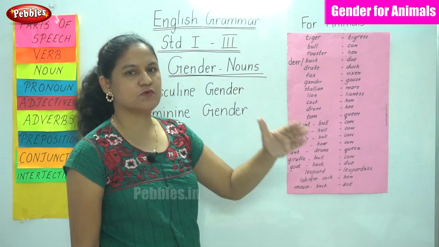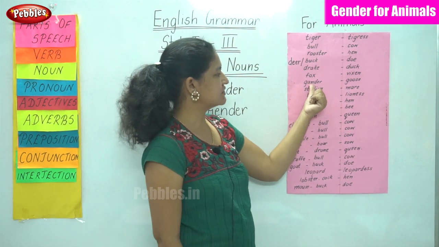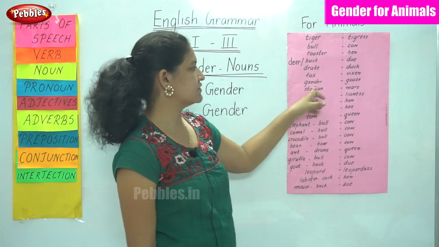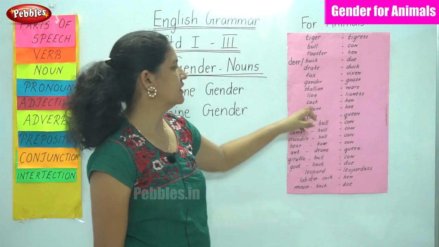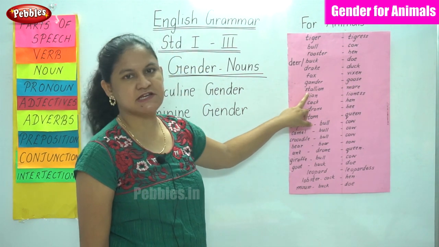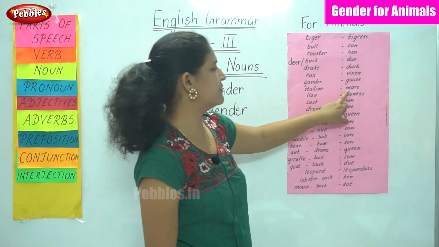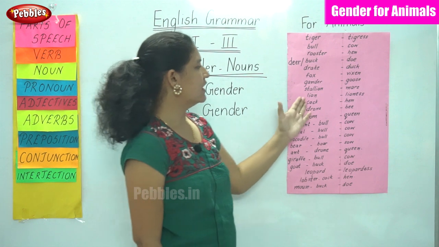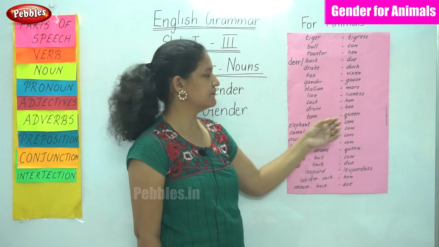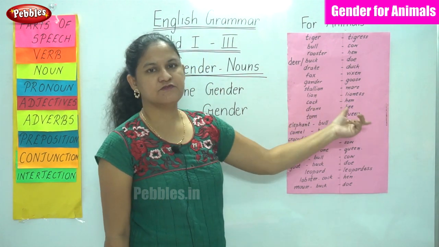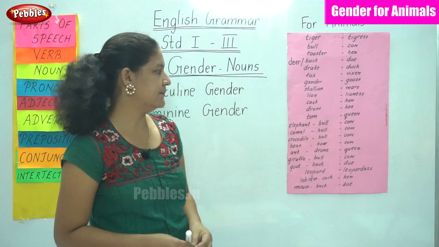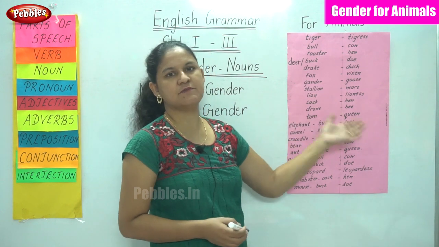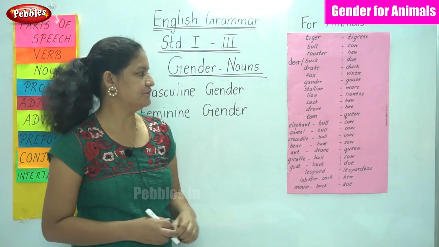So fox, vixen. The masculine gender is gander. The feminine gender is goose. So gander, goose. For a horse, the masculine gender is stallion and the feminine gender is mare. Stallion, mare. Lion, lioness. Cock, the feminine gender is hen. The masculine gender is drone and the feminine gender is bee.